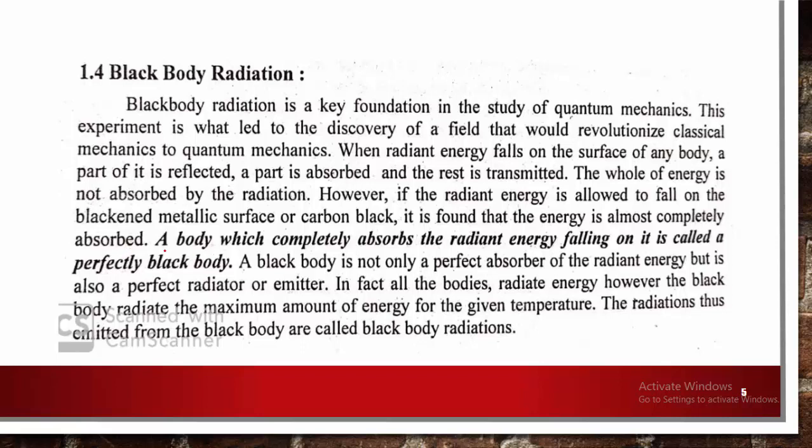A black body can be defined as a body which completely absorbs the radiant energy falling on it, called a perfectly black body. It means a body that completely absorbs the radiant energy, that is 100% absorption, is known as a black body or black body surface. Not only is the black body a perfect absorber of radiant energy, it is also a perfect radiator, meaning it also emits a certain amount of energy in the form of radiation.